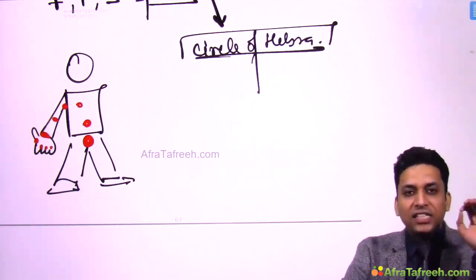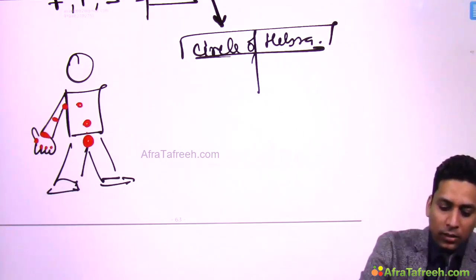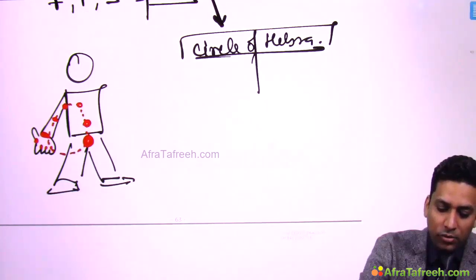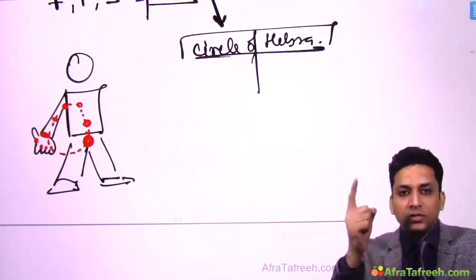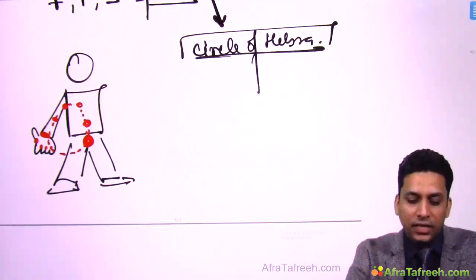When this scientist Hebra noticed these areas which are involved in scabies, he found this distribution, and after his name this is known as circle of Hebra. You can see it is following a circle. So this is based on distribution of lesion, and this is seen in scabies.